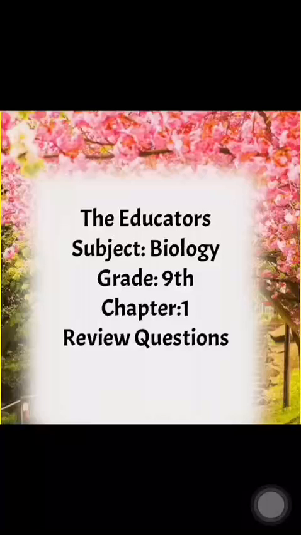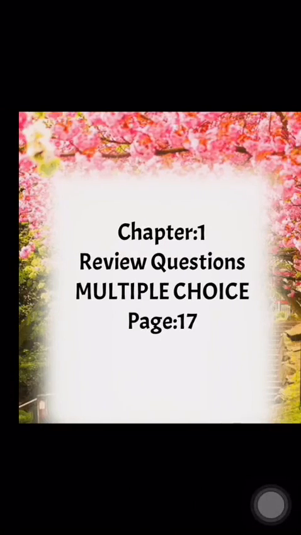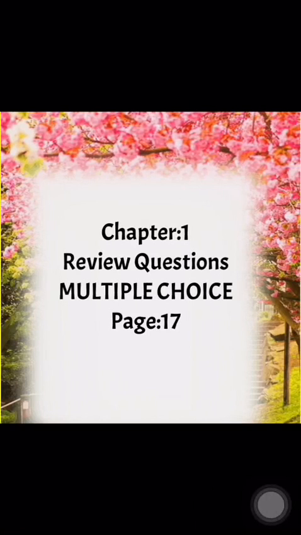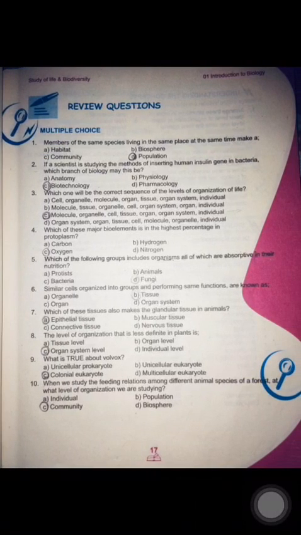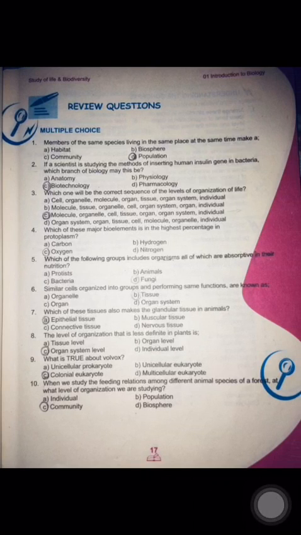Today in biology, we will complete review questions of chapter number 1. You have to complete multiple choice on page number 17 of your textbook. Here, members of the same species living in the same place at the same time make a population.